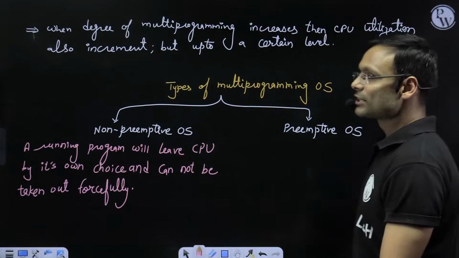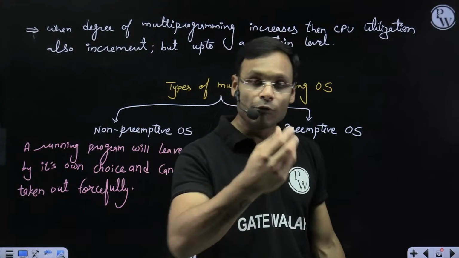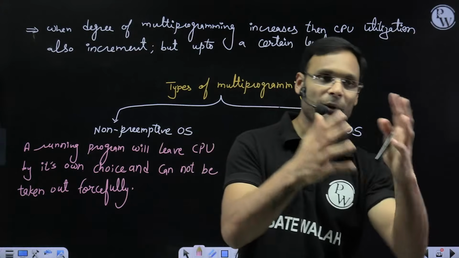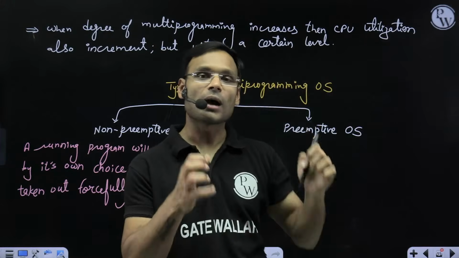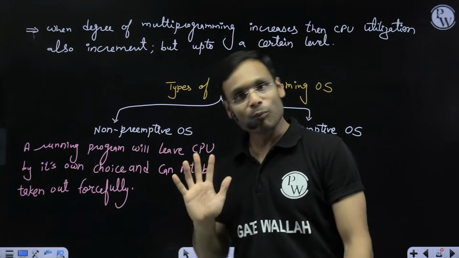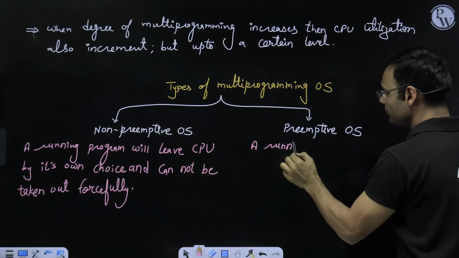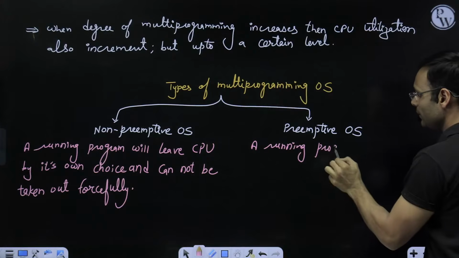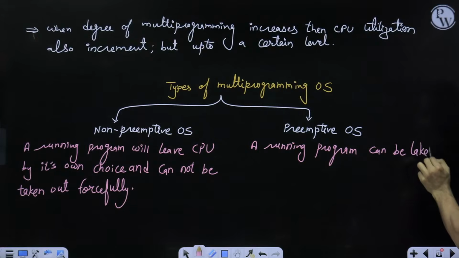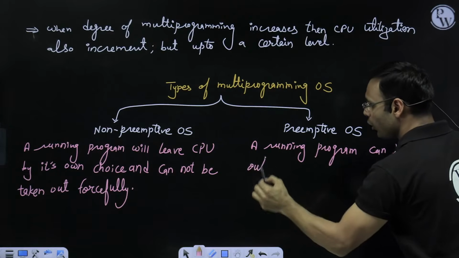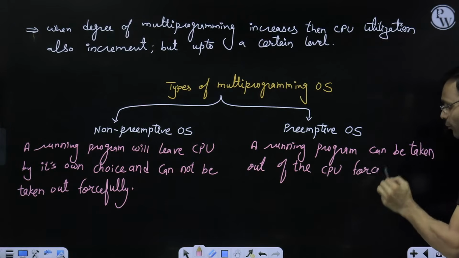Preemptive operating system is different. Here, if any program is running on the CPU, then forcefully, because of some reason, maybe the operating system or something else, somebody can take that program out of the CPU forcefully. Possible? Yes, possible. A running program can be taken out of the CPU forcefully.